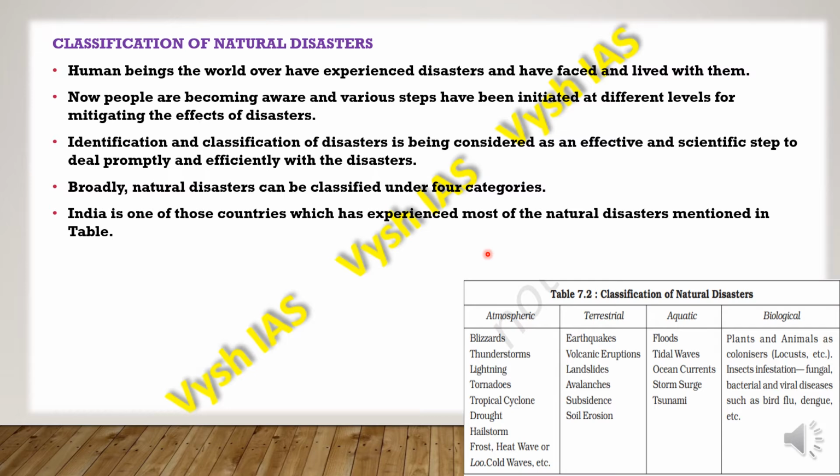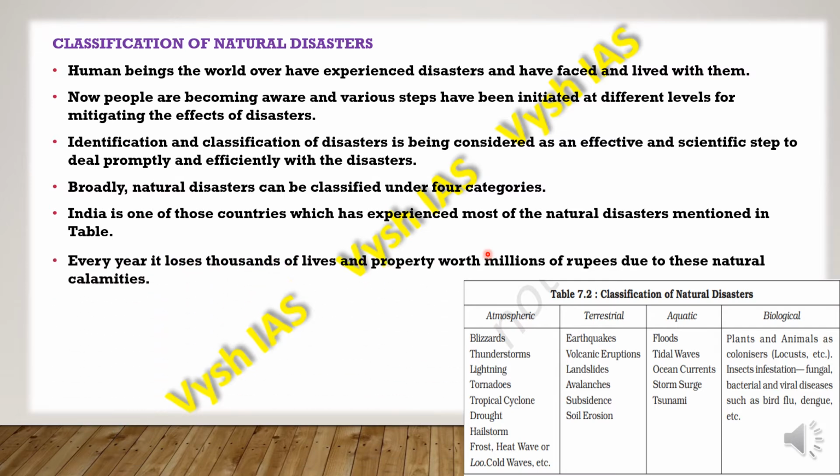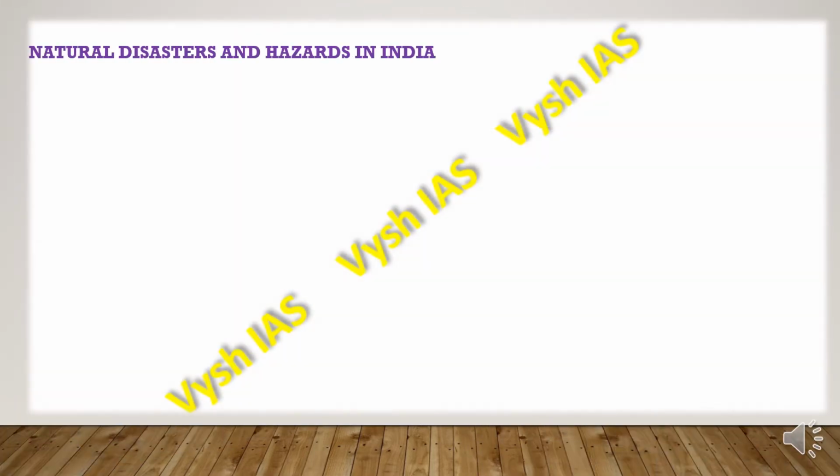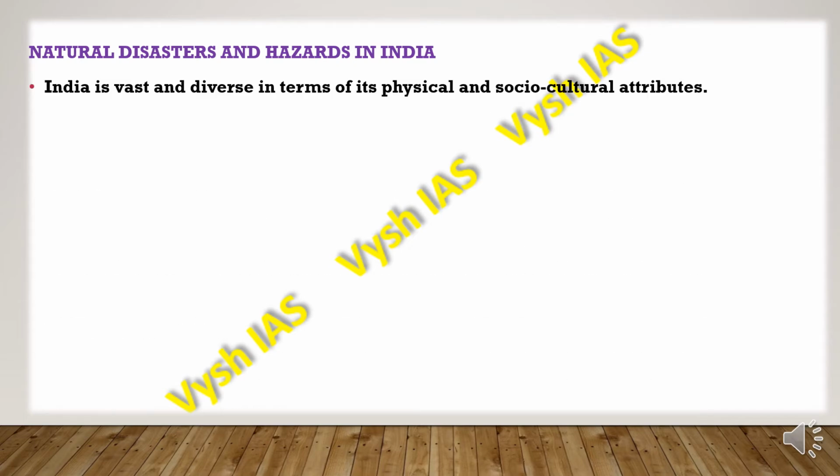Then India is one of those countries which has experienced most of the natural disasters, which is seen in the table, and every year it loses thousands of lives and property worth billions of rupees due to these natural calamities. So, natural disasters and hazards in India.